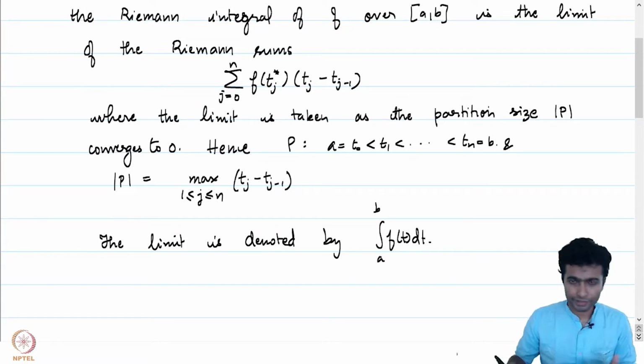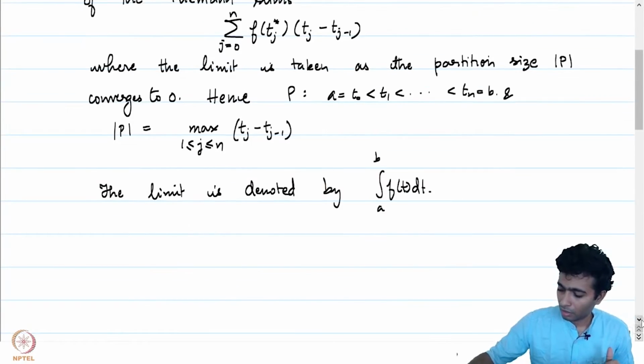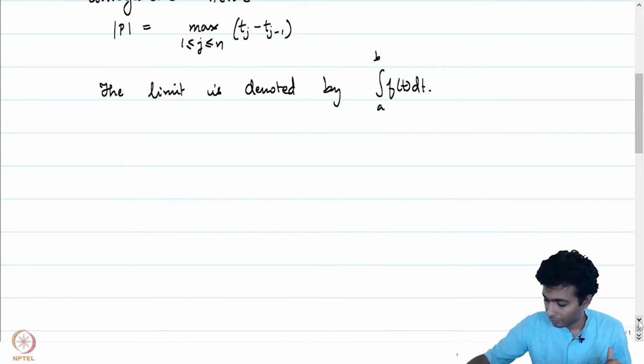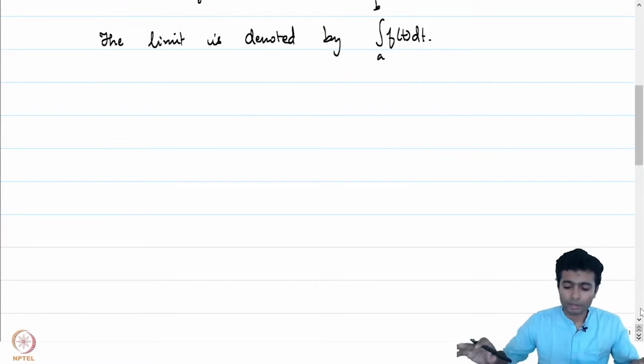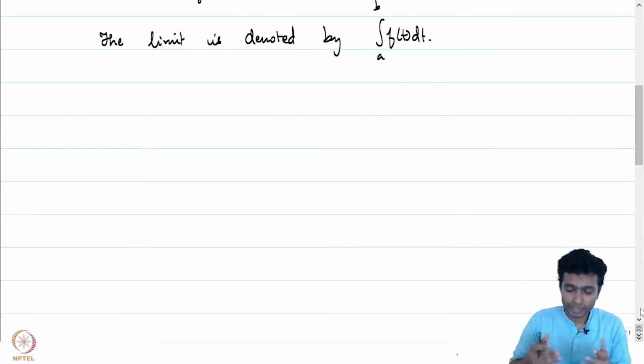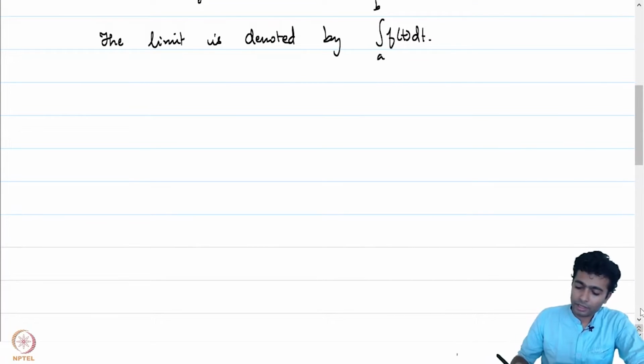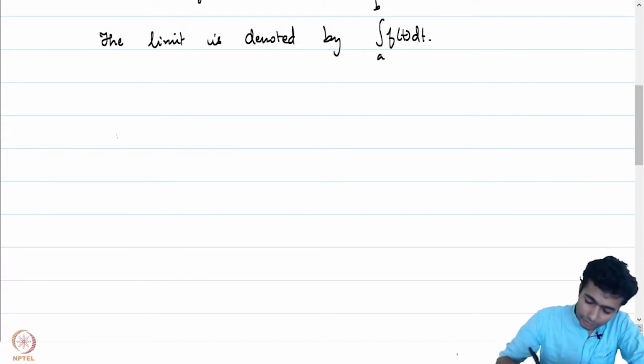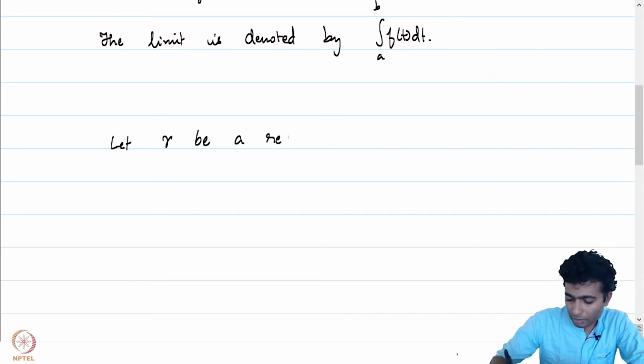So, we are going to mimic the definition here to talk about complex line integrals, or complex integrals over rectifiable curves. I am repeating that we will be defining it over rectifiable curves. Let us start with some curve gamma. Let gamma be a rectifiable curve.